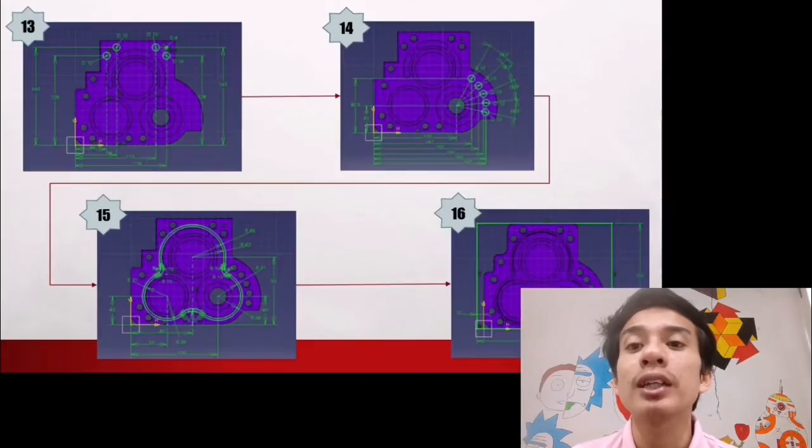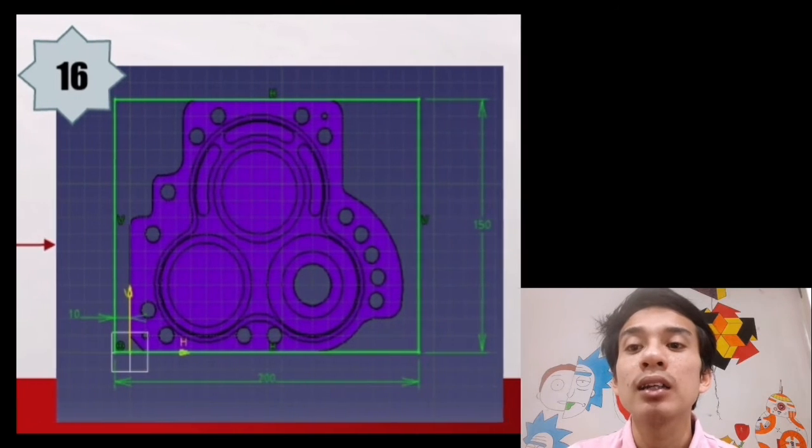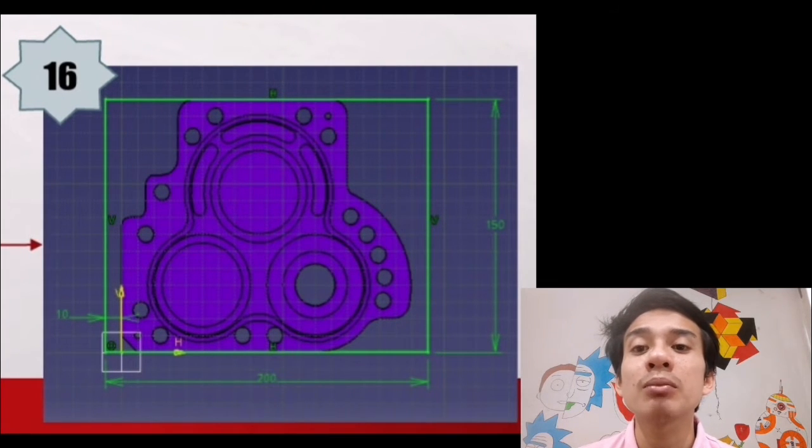Next, apply profile that consists of arc and 3-point arc to perform step 15. Last but not least, for the stock part, draw a rectangle with dimension of 200mm times 150mm. Apply pad that consists of 3mm for first direction and 55mm for second direction. Change the properties of the stock transparent to 180% for blur color.